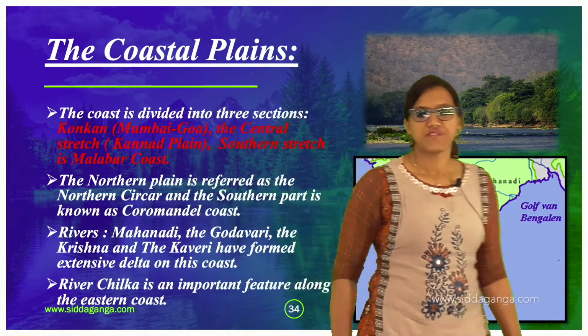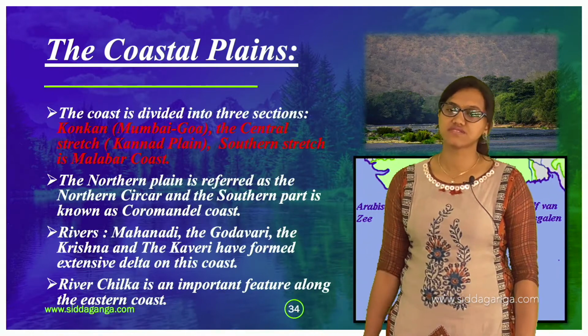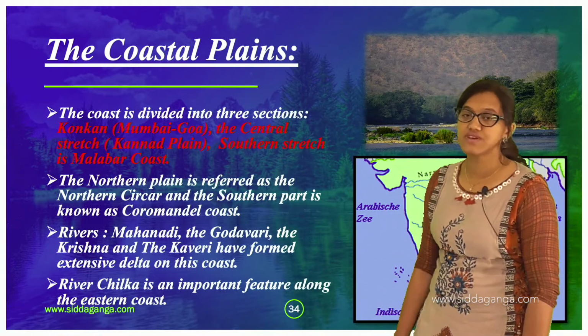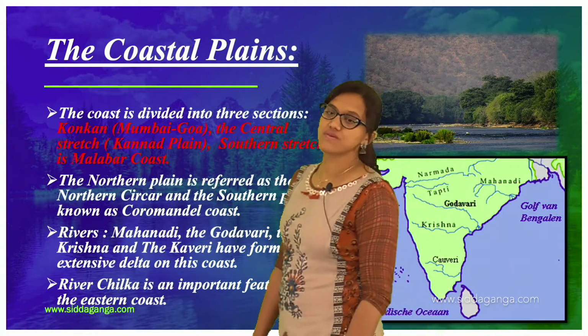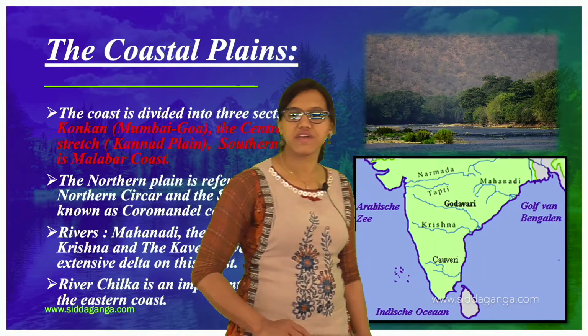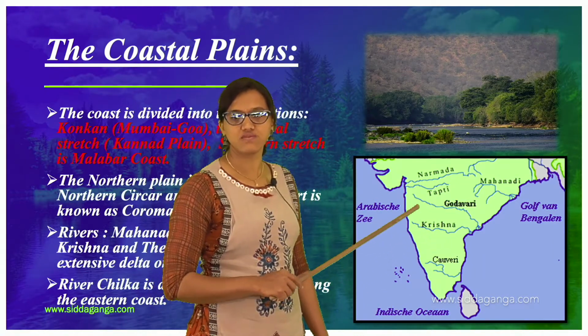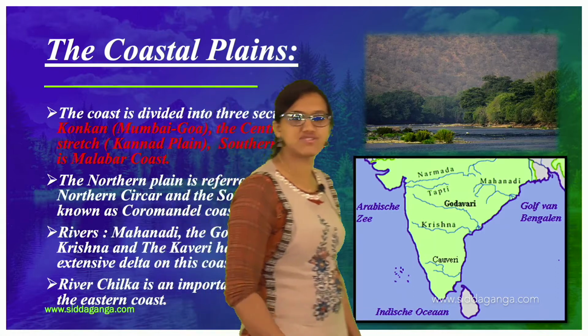So see, you can find these rivers, the rivers that are formed near the plains, the coastal plains. These are the rivers: Mahanadi, Godavari, Krishna and Kaveri. So you can find how they are flowing, and that is how they have mentioned it there.